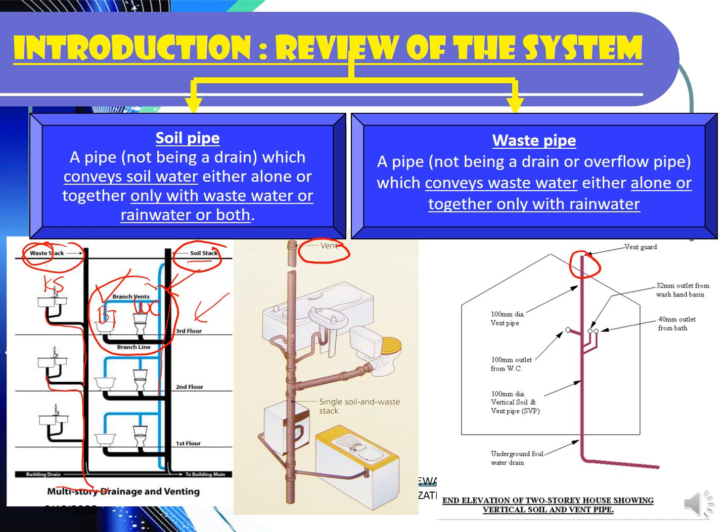Now let's look at the definition. The soil pipe normally a pipe not being a drain which conveys the soil water either alone or together with the wastewater or maybe together with the rainwater or both. Okay, but you can see the word that this pipe is actually convey the soil water, so you need to know what is soil water also. Now on the right hand side, the definition of the waste pipe, the pipe that conveys the wastewater, so you need to know what is wastewater, either alone or together with the rainwater. So inside the waste pipe there is no water that comes from WC or from the soil.